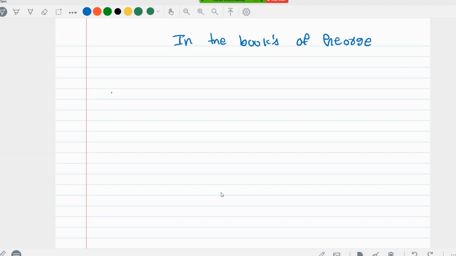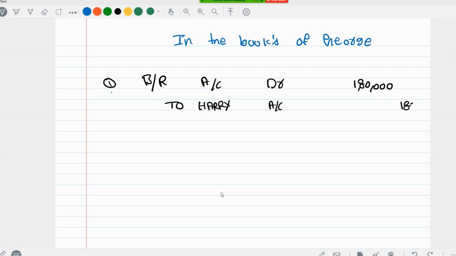So George drew a bill on Harry. So what is the general entry when the bill is drawn? Bills receivable account debit 1,80,000. For how much have we drawn? 1,80,000. So 1,80,000 to Harry account. Does anybody have any doubt in this entry? No, right? This is a normal bills receivable account debit to debtor account.